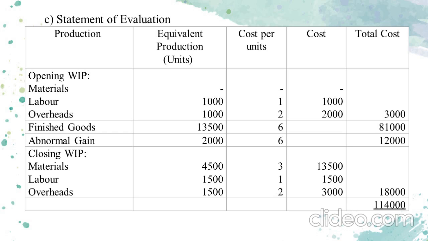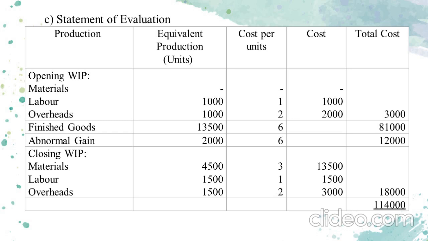Regarding labor, the equivalent production units are 1,500 multiplied by the cost per unit rupees 1. We will get labor cost as 1,500. Then regarding overheads, the equivalent production units are 1,500 units multiplied by the cost per unit rupees 2. We will get a cost figure of 3,000. So altogether the closing working progress will have a total cost of 18,000, that is 13,500 plus 1,500 plus 3,000 is equal to 18,000.